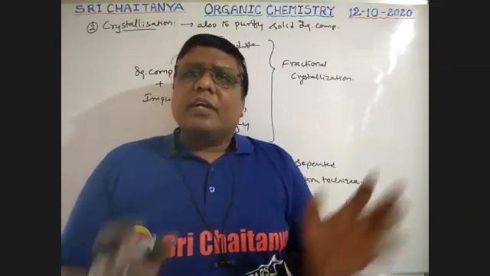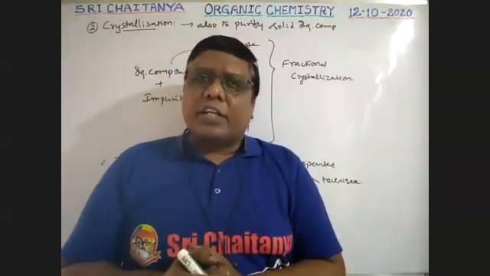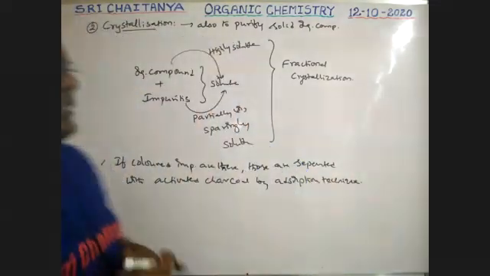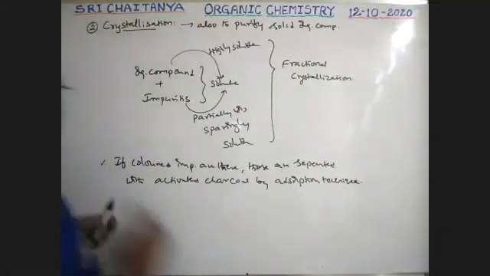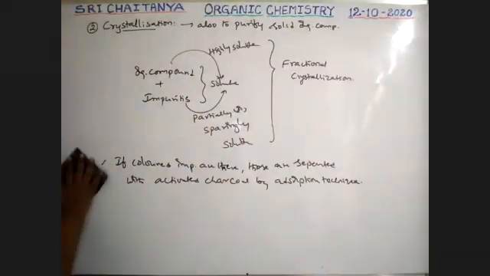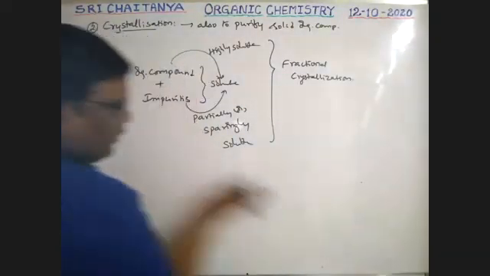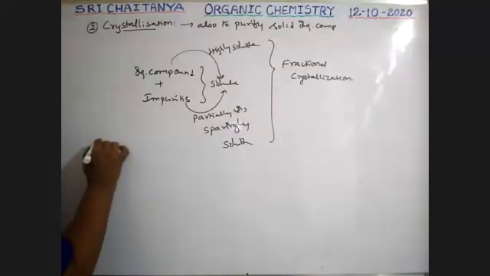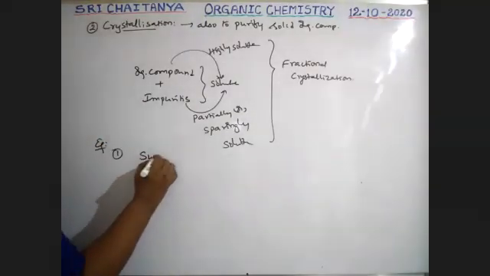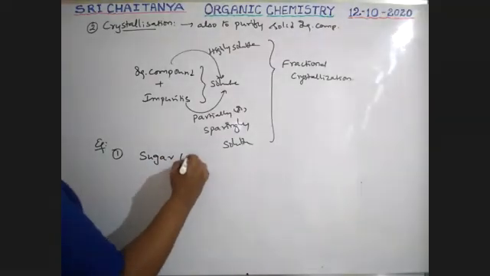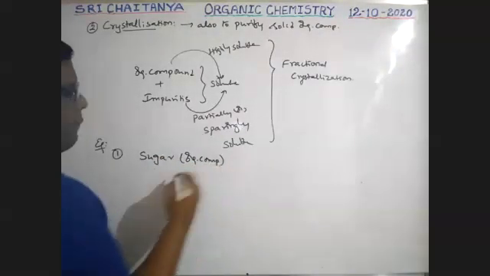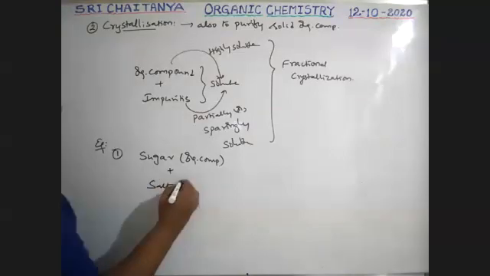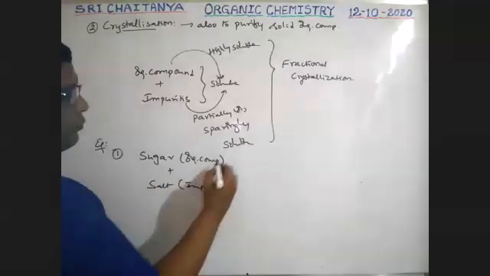So this is crystallization and fractional crystallization. Examples: first, sugar is our organic compound, plus salt as impurity.